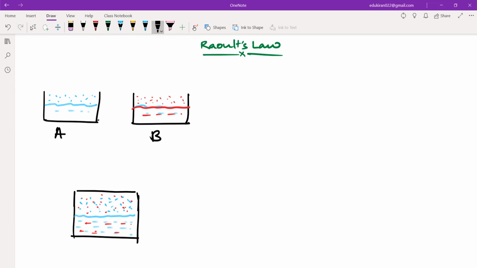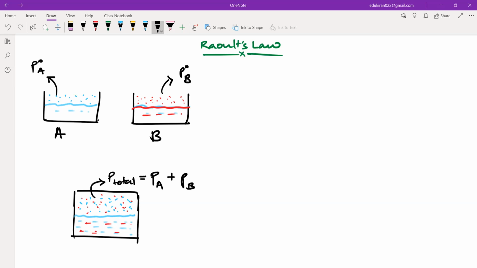So here, if I talk about P total, it will be the partial pressure of A plus the partial pressure of B. Now, when it is pure A, the vapor pressure of pure A is P naught A, and the vapor pressure of pure B is P naught B. But when we mix them, the P total will not be equal to P naught A plus P naught B, because these are for pure solvents, pure components only.